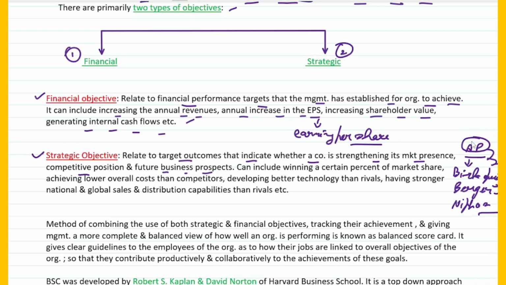So you can remember the paint example, and you can basically improvise on the strategic objective definition. Now, it can include winning a certain percent of market share. That's what it says: strengthening the market share, achieving lower overall cost than the competitors. So your costing should be lower than that of the competitors so that your profit margin automatically goes up. Developing better technology than rivals.